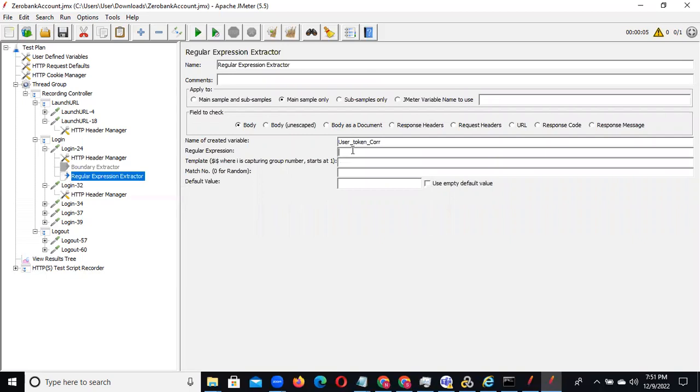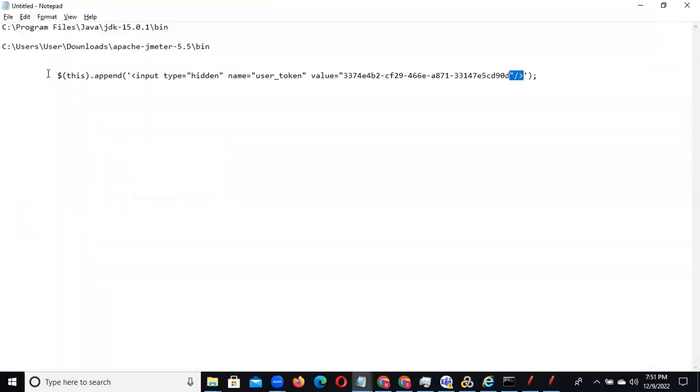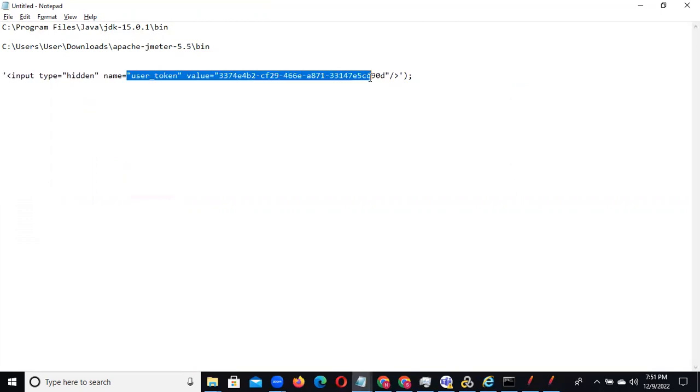To give the regular expression, we can go to the notepad, right? Already we have this. Now you can observe, you are taking up to this dynamic value only. Okay, observe, Control X, and we can do this.